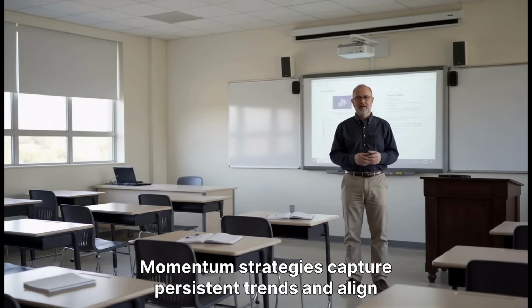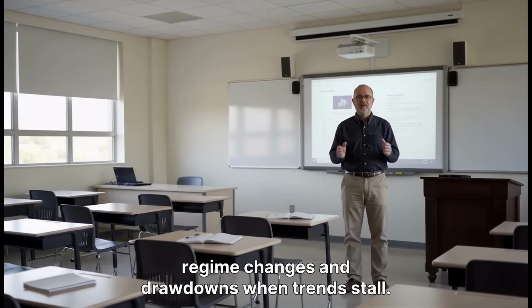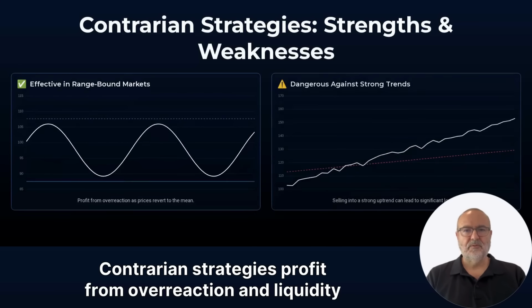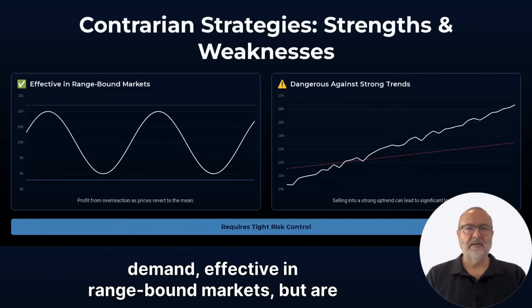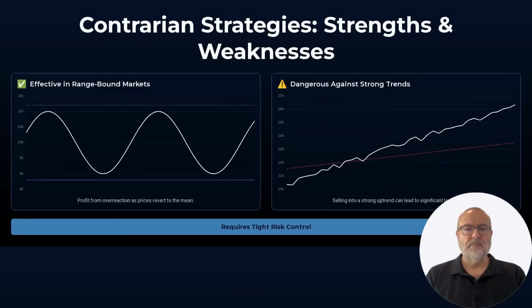Momentum strategies capture persistent trends and align with institutional flows, but are vulnerable during regime changes and drawdowns when trends stall. Contrarian strategies profit from overreaction and liquidity demand, effective in range-bound markets, but are dangerous against strong trends and require tight risk control.